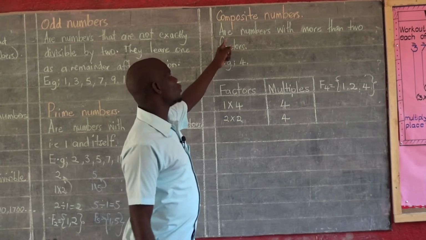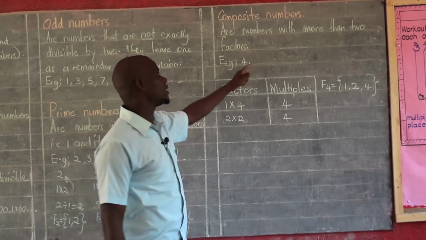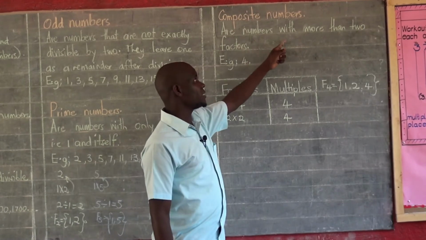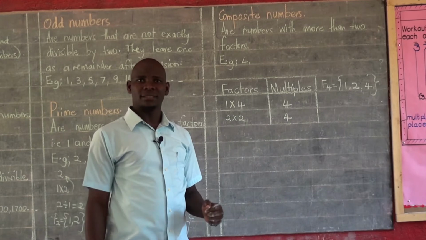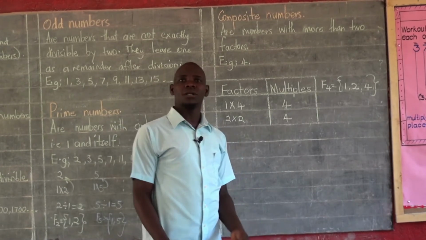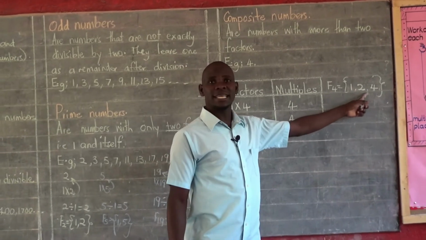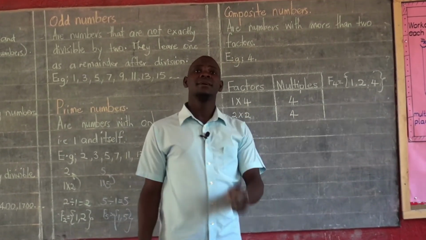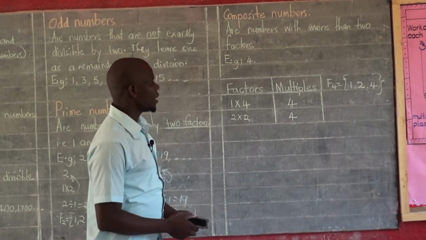Which is true according to our definition here, or according to our statement, which says a composite number is a number with more than 2 factors. Indeed, 4 qualifies to be called a composite number because you have just seen very well from here that it has more than 2 factors. I want us to look at another one.